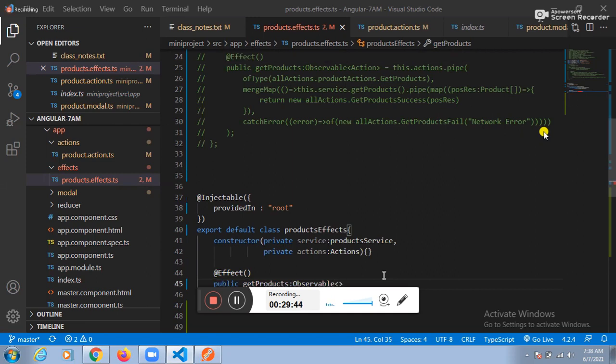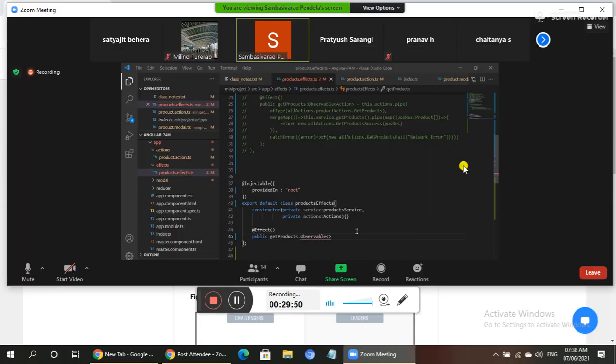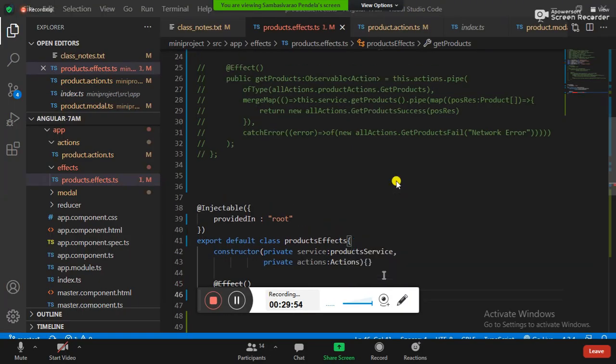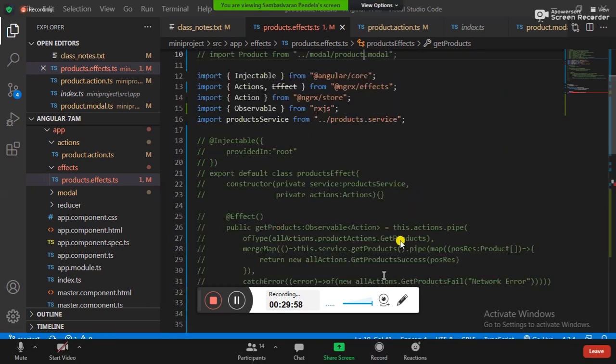Yes, sir. Can we implement action by action? Yes. We should be in a position where we need to implement the action by action here. So how do we implement action by action? With the help of what? Action. So with the help of action, we can implement the action by action here. So let me go for the action here.